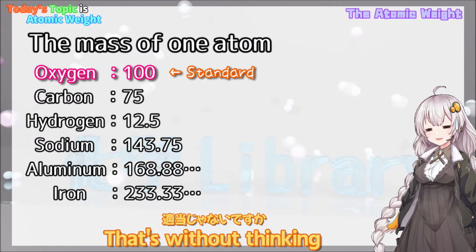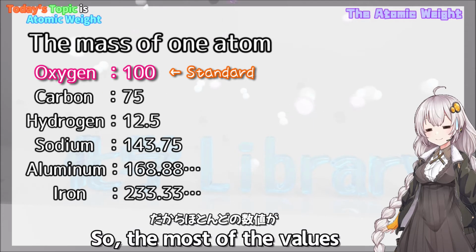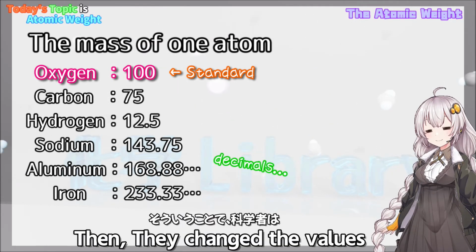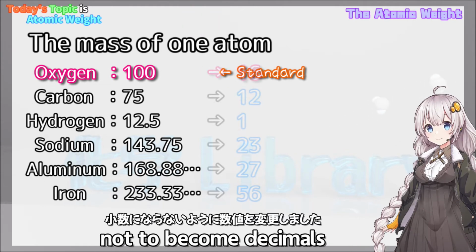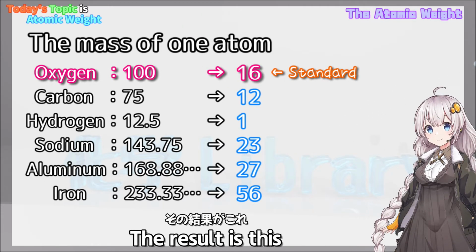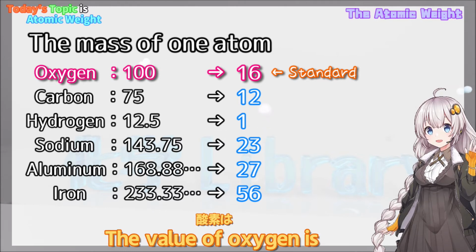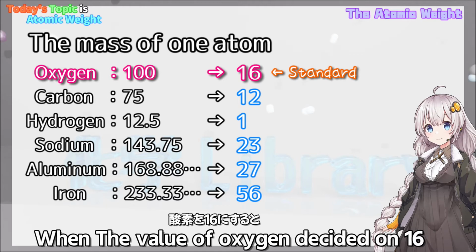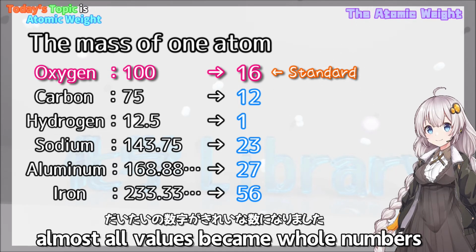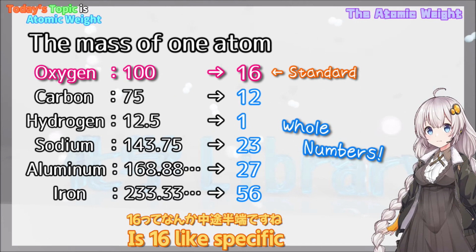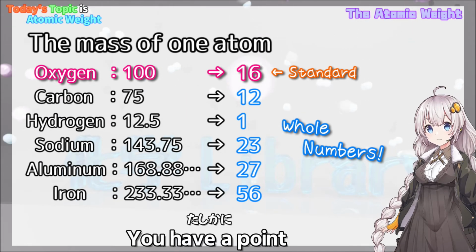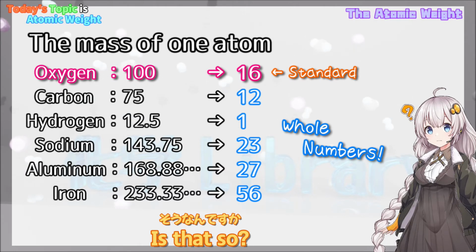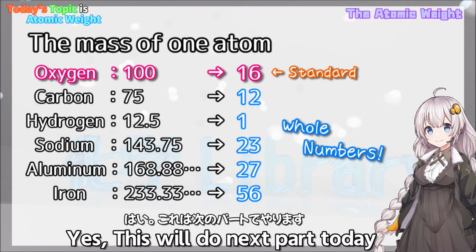That's without thinking. Exactly. So, most of the values were decimals. Then, they changed the values so as not to be decimals. The result is this. It became simpler. The value of oxygen is 16? Yes. When the value of oxygen was decided at 16, almost all values became whole numbers. Is 16 specific? You have a point. But this 16 of oxygen certainly has meaning. Yes, we will cover this in the next part today.